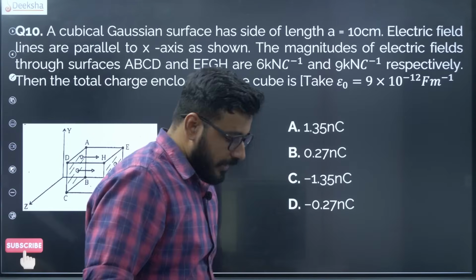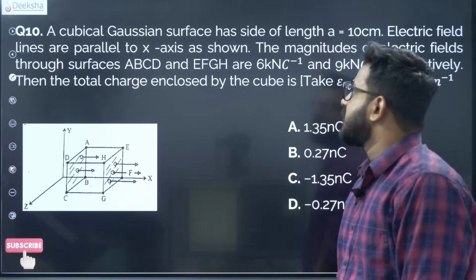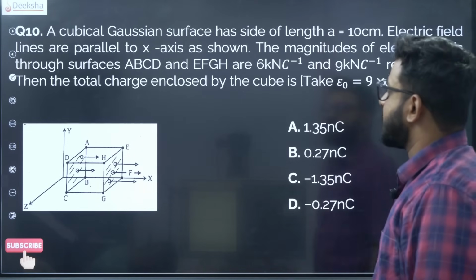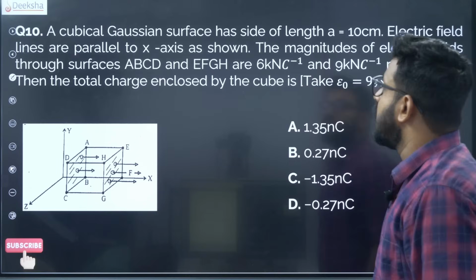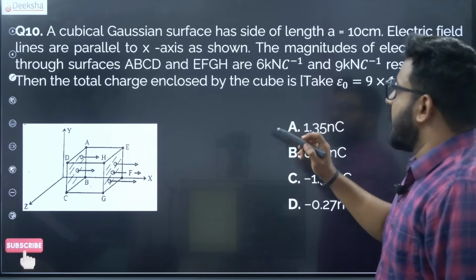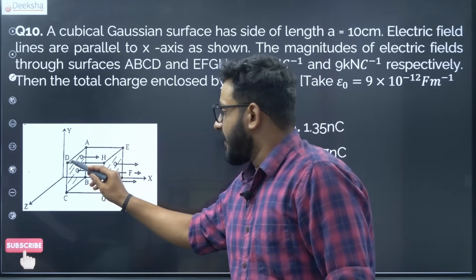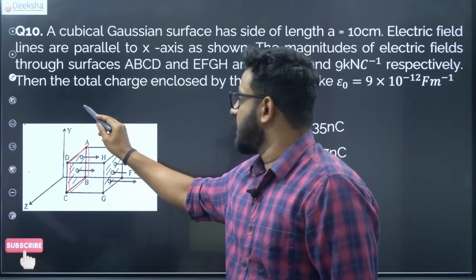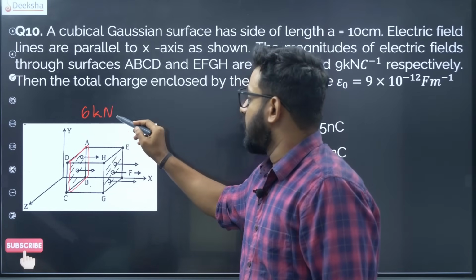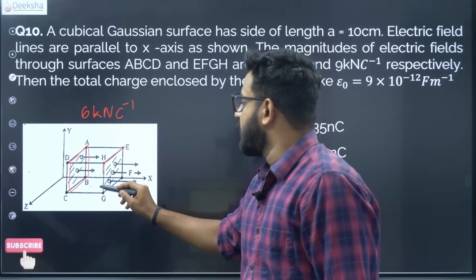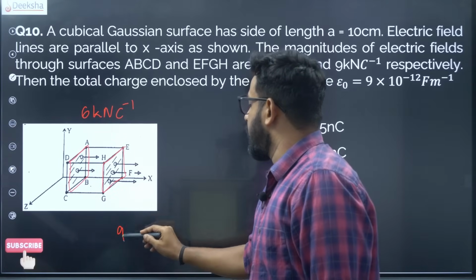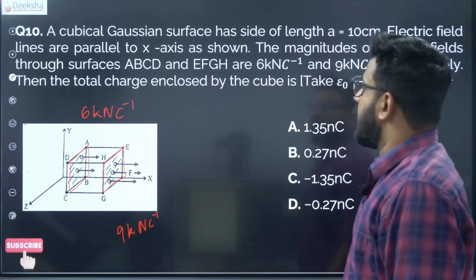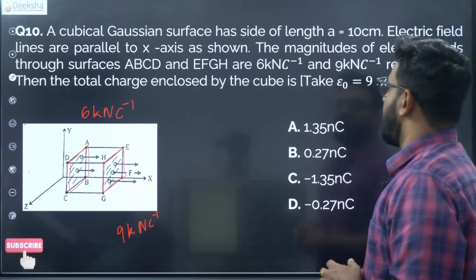A cubical Gaussian surface has a side length A of 10 centimeter. Electric field lines are parallel to the x-axis, going in the positive x direction. The magnitude of the electric field on side ABCD is 6 kilonewton per coulomb, and on the other side it is 9 kilonewton per coulomb. What is the total charge enclosed by the cube?